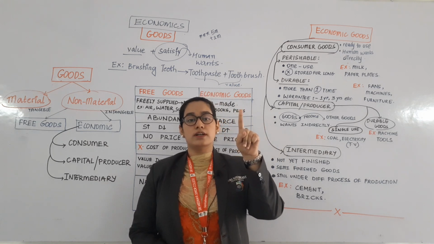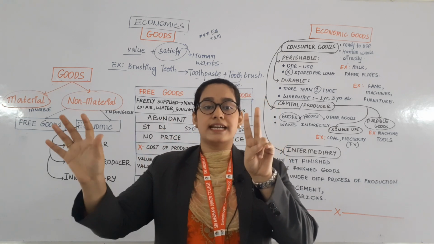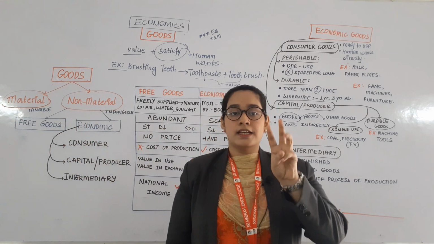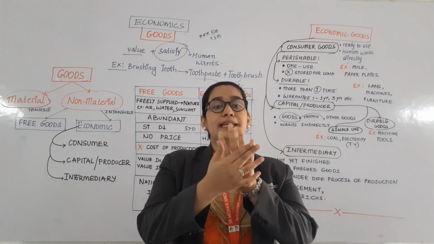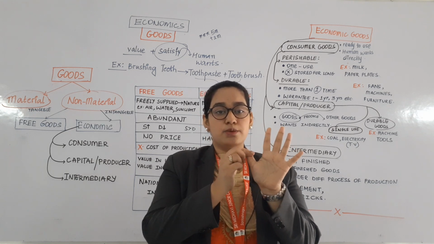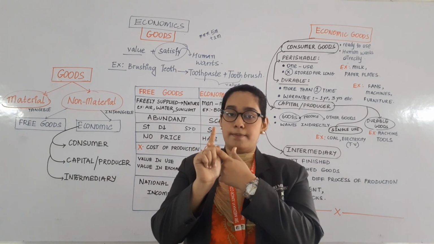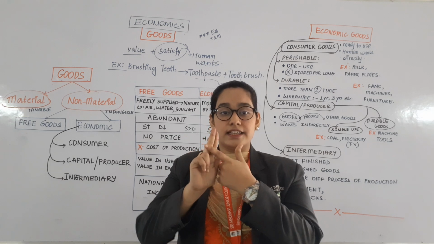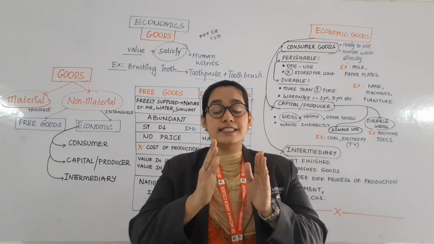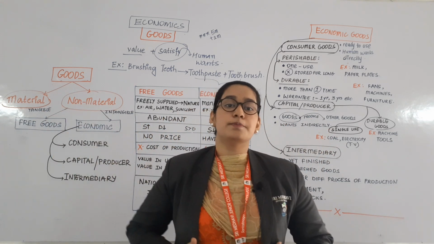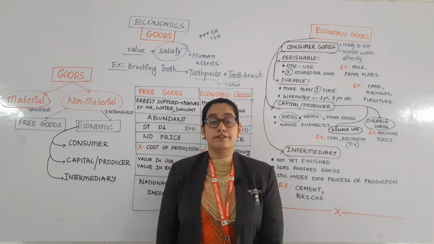The first one was wants are unlimited. Then the second is a particular want is satiable at a point of time. The third is competition. There is competition between wants. Next is complementary. Then substitution. Then wants differ in urgency. Wants turn into habits. Then wants recur, they repeat again and again. And the last one was wants differ from person to person, time to time and place to place. So these were the topics which we have discussed earlier. Hope you have practiced and revised it.